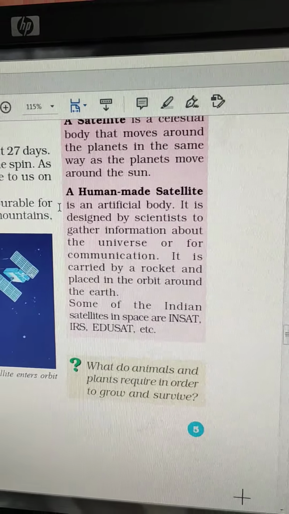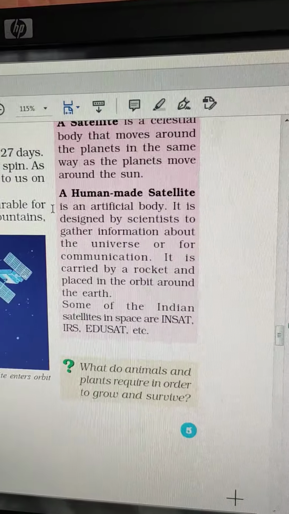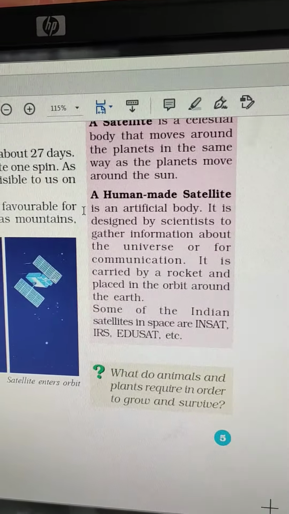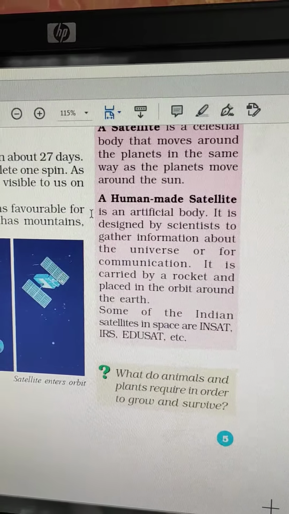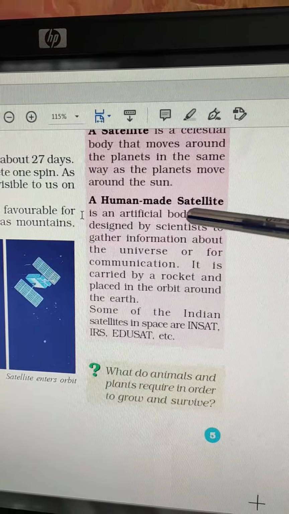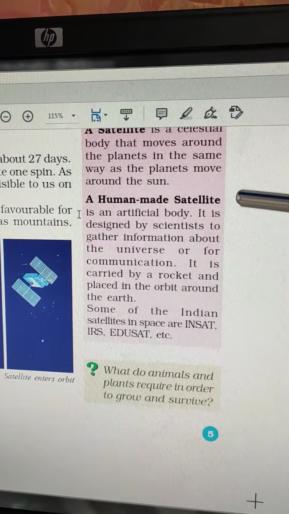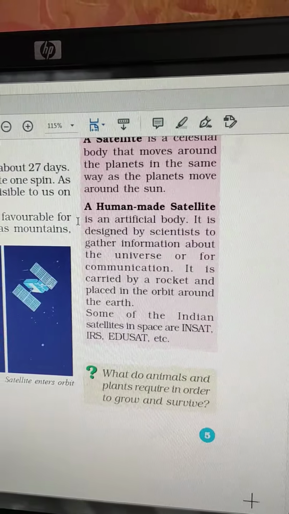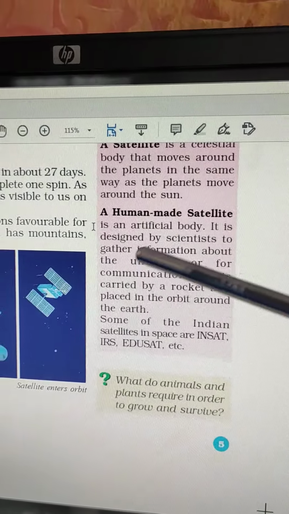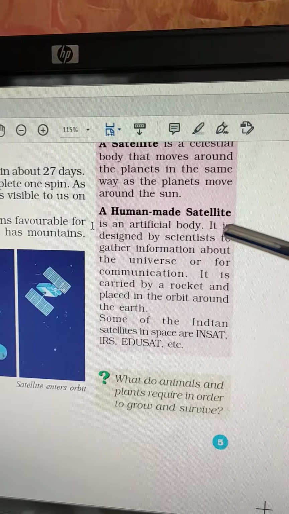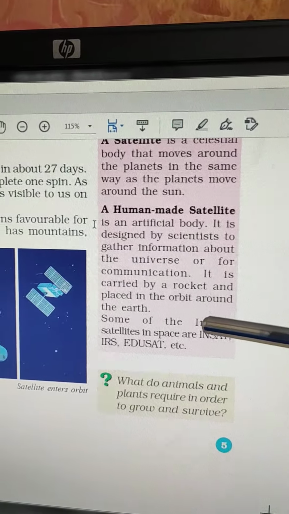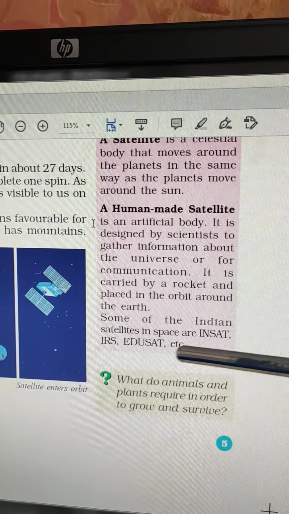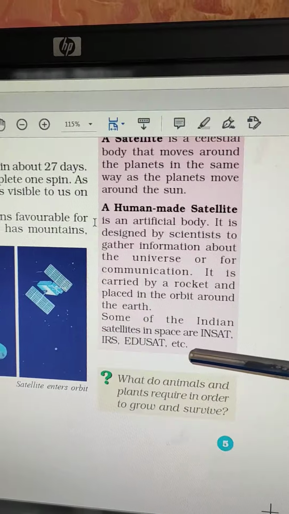Now, if you are in India and your friend is in USA, and you want to talk to your friend, you will talk with the help of a mobile. And how is that connection made? That connection is made with the help of human made or artificial satellites. Okay, communication signals are sent from one part of the earth to another part with the help of a human made satellite. Some examples of human made satellites, I gave you one, like Chandrayaan. Some other Indian satellites are INSAT, IRS, EduSat, etc.